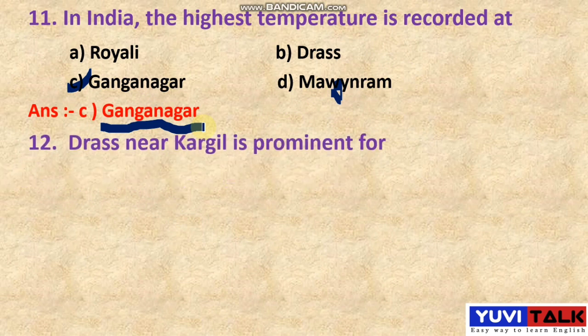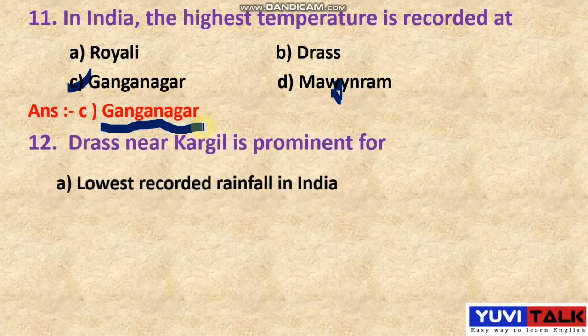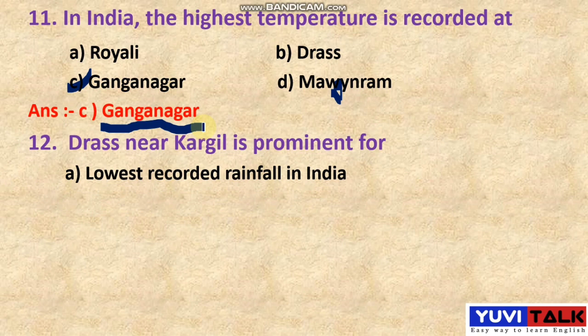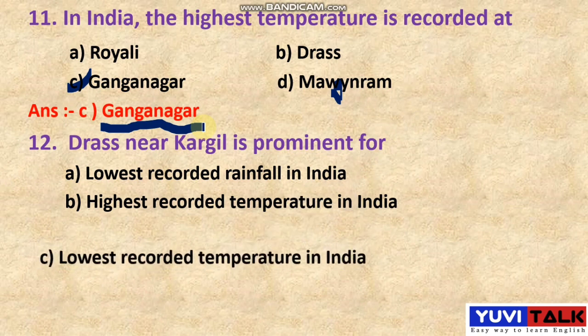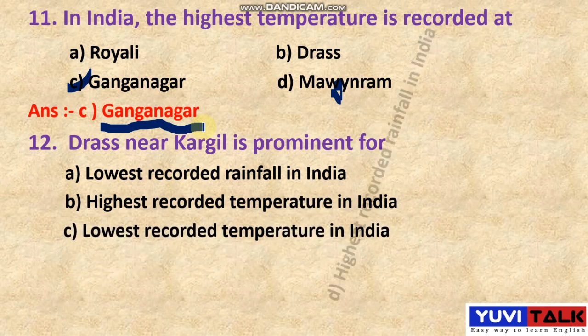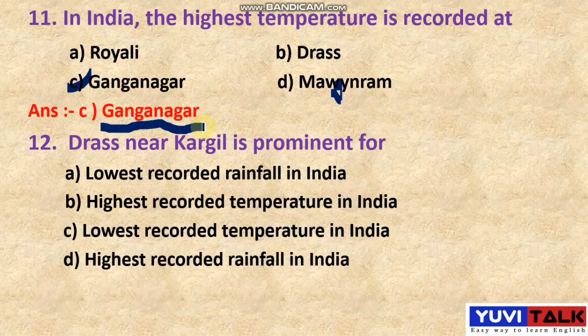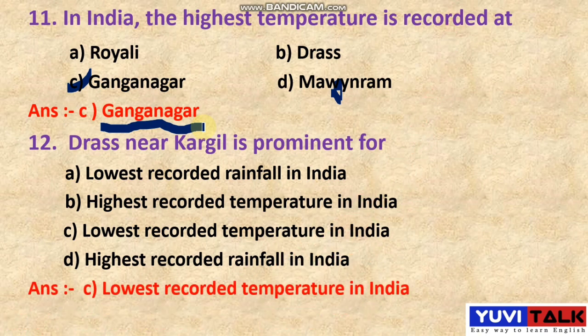It's the 12th question. Dras near Kargil is prominent for what? See there, option A, lowest recorded rainfall in India. Option B, highest recorded temperature in India. Option C, lowest recorded temperature in India. Option D, highest recorded rainfall in India. Here they have given the four options: highest temperature, lowest temperature, lowest rainfall and highest rainfall. So have any guess for the right answer? See that the right answer is lowest recorded temperature in India.